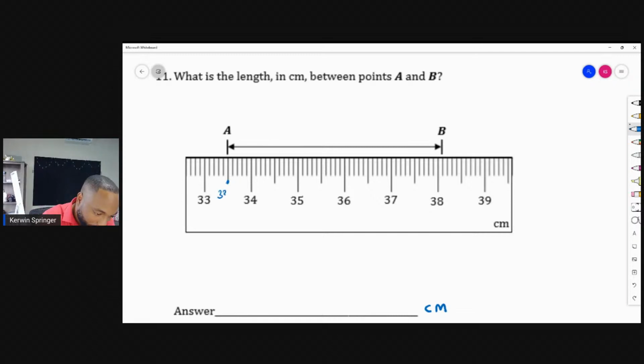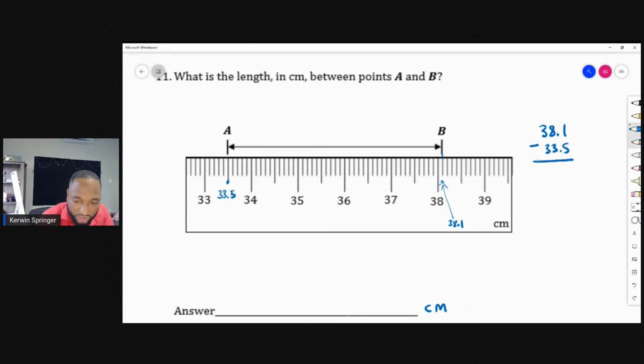That is 33.5 because it's midway between the 33 and the 34. And this one is, hey, this is not exactly 38. This come off. This is a little 0.1 extra. So this is like, what you all think that is? That's 38.1. So we really been asked to find what is 38.1 minus 33.5.